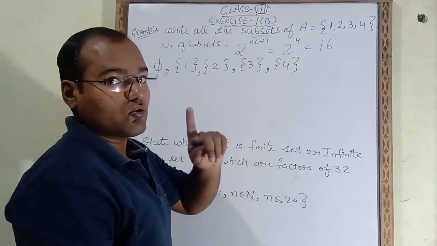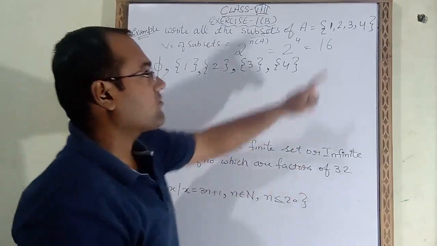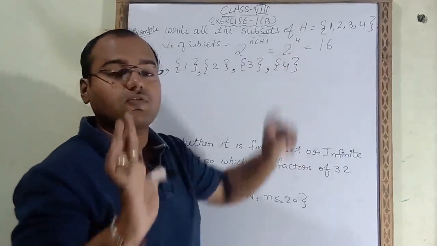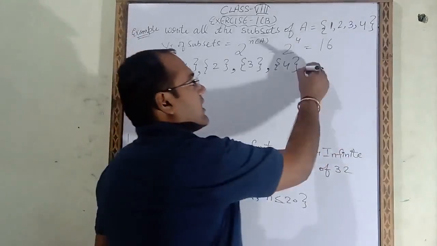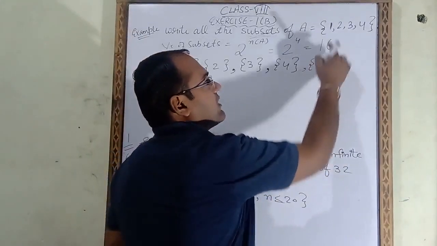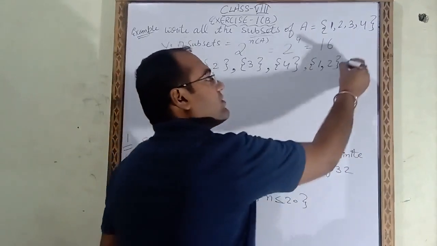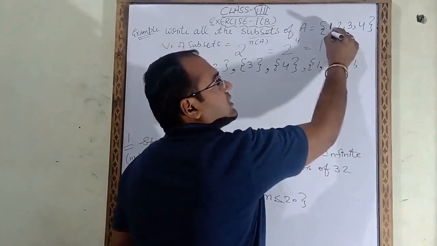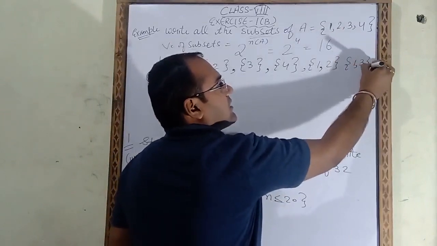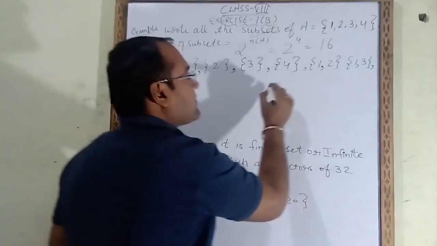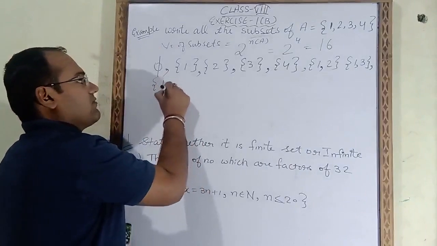For 2 numbers, what do you have to do? First of all you have to fix 1. With 1 we will take 2. This is the first. Again we will fix 1, with 1 we will take 3. After that with 1 we will take 4.